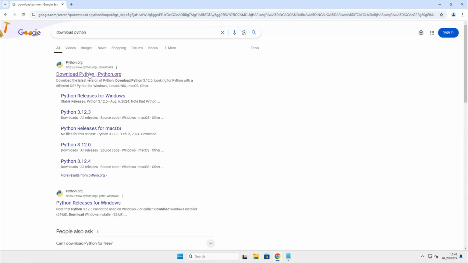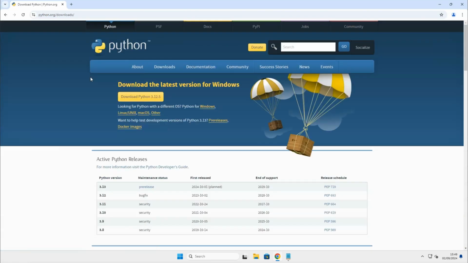Click on the first link named Download Python. You should end up in the website named python.org/downloads. Click on the yellow button to download the latest version of Python. The software download should start automatically. Below the yellow button, you can find Python versions for different operating systems like Linux or Mac OS.